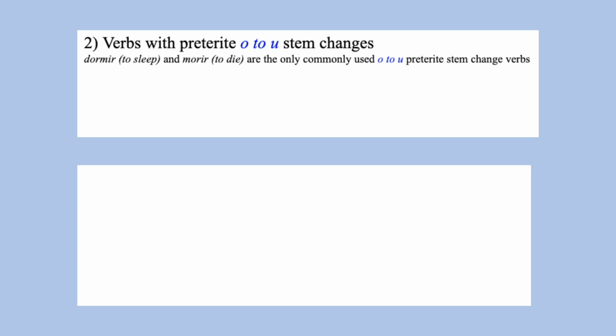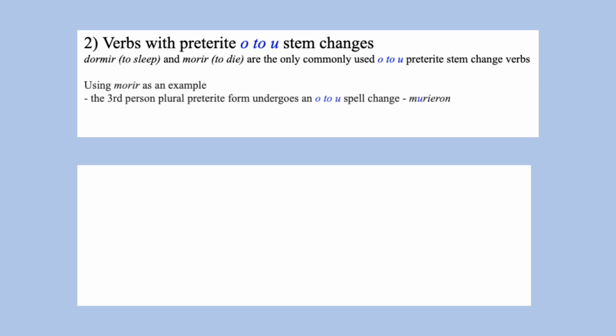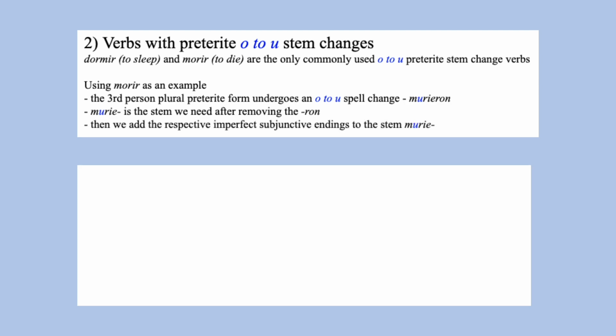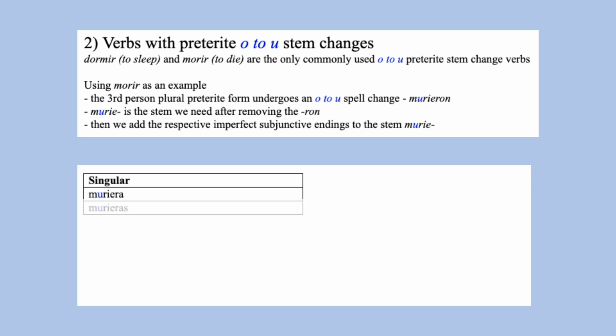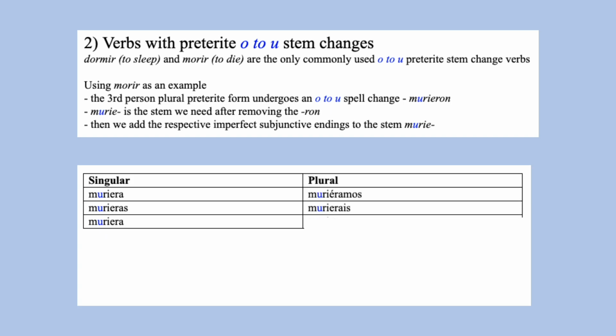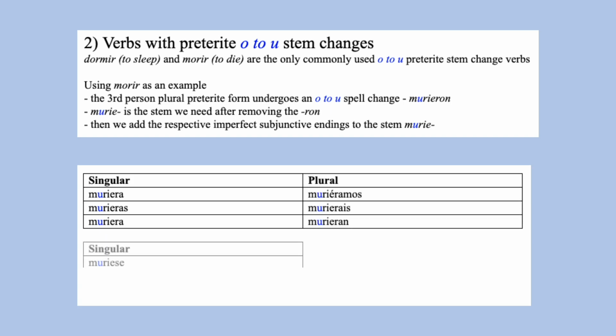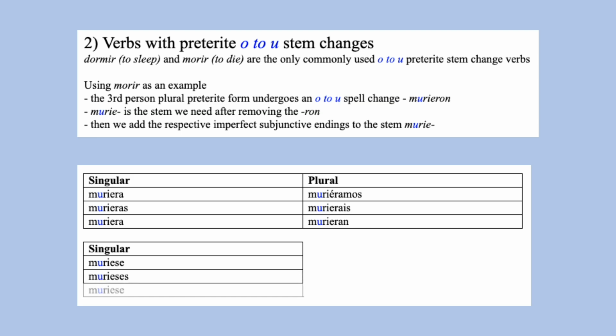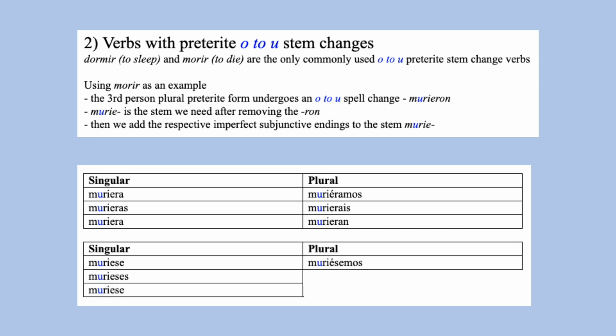Dormir and morir are the only commonly used verbs with a preterite O to U stem change. So for morir, its third person plural preterite form is murieron. We remove the ron and obtain the stem murie. To this stem, we add the imperfect subjunctive endings. Muriera, murieras, muriera, muriéramos, murierais, murieran. Muriese, murieses, muriese, muriésemos, murieseis, muriesen.